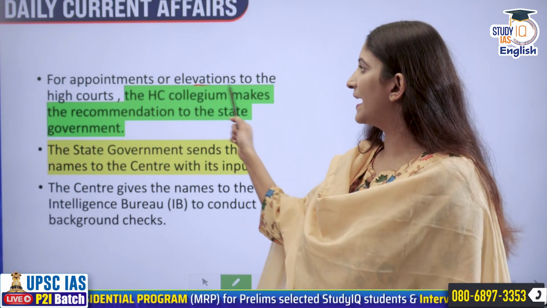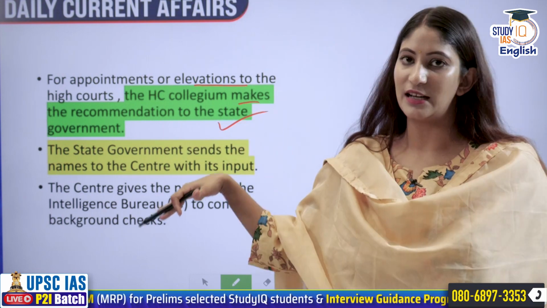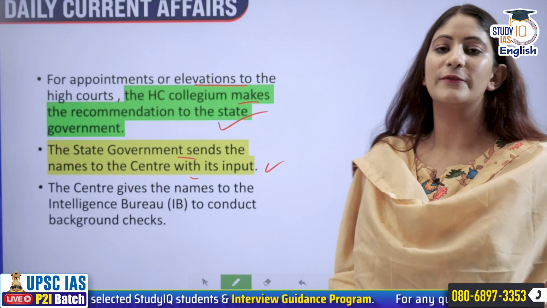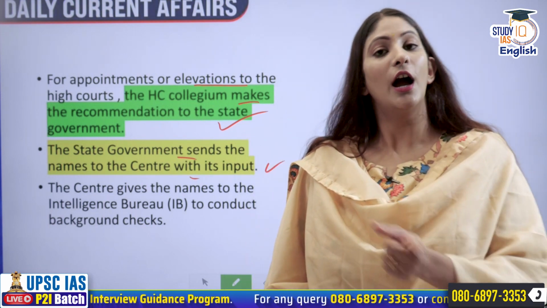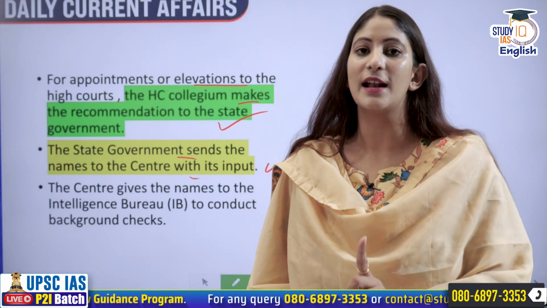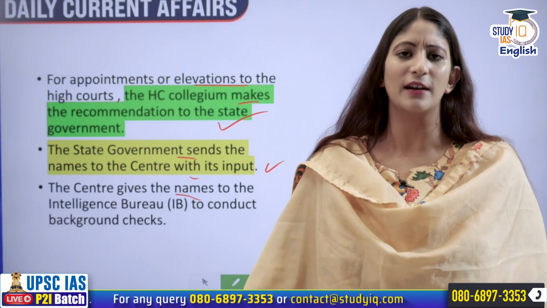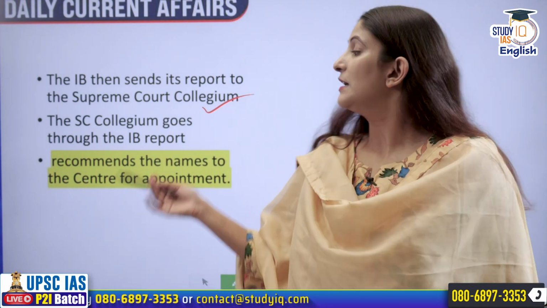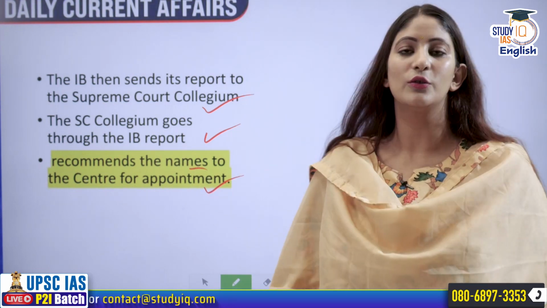For the appointments or elevation to the High Court, the Collegium makes the recommendation to the state government. Then the state government sends the names to the center with its input. If the state government has any inputs over the people they are choosing for transfer or appointment, the state government can do that. A question can be made from here as well. And the center gives the names to the Intelligence Bureau to do the background check. Then the Intelligence Bureau will send it to the Supreme Court Collegium.